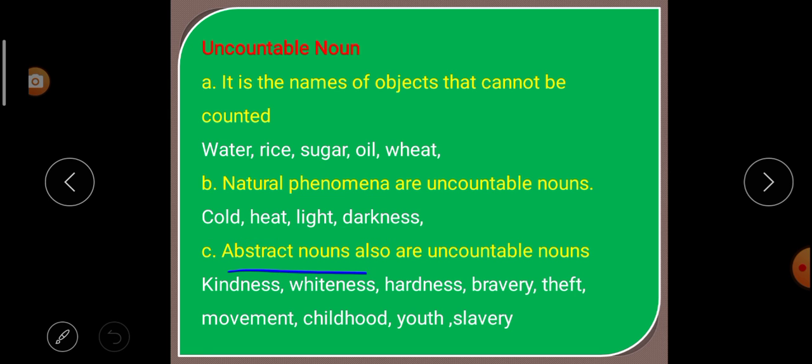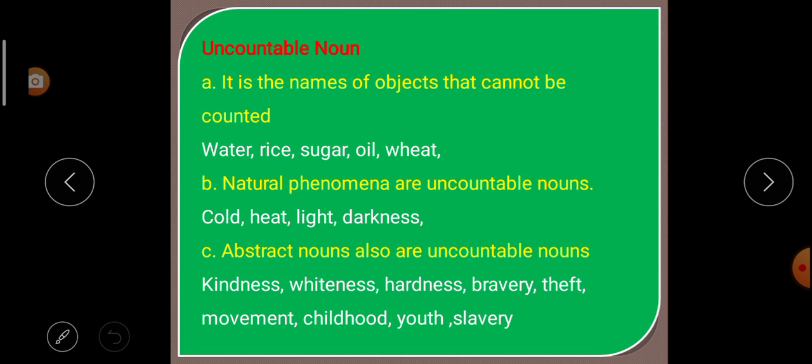Next, abstract nouns also are uncountable nouns. Example, kindness, whiteness, hardness, bravery, theft, movement, childhood, youth, slavery. These are abstract nouns, so they are also uncountable nouns. So what are uncountable nouns? The names of objects which cannot be counted are called uncountable nouns.